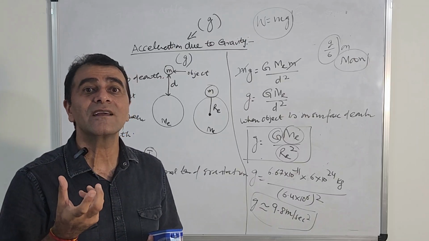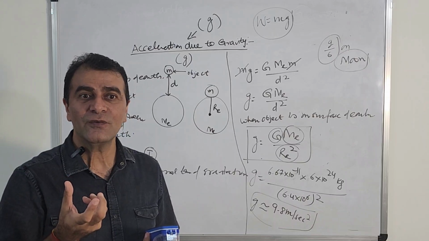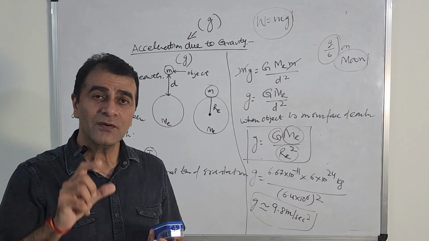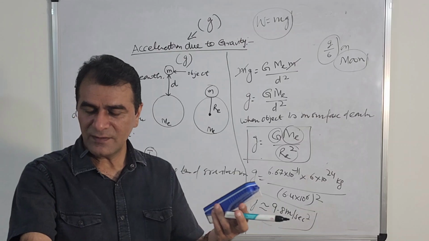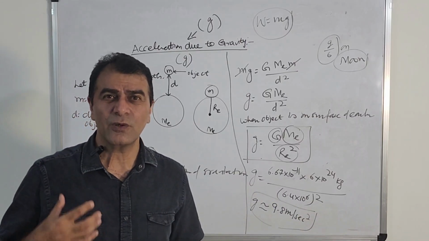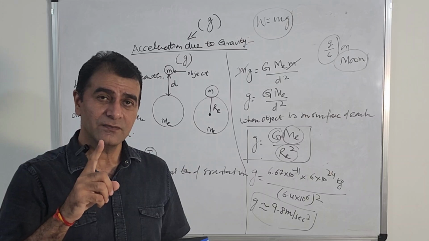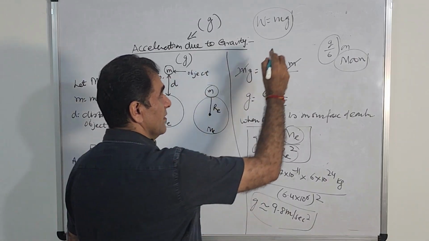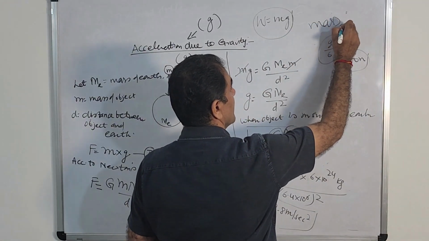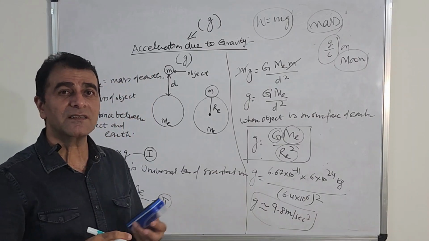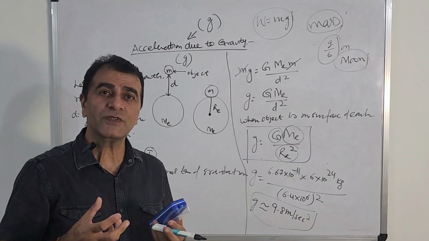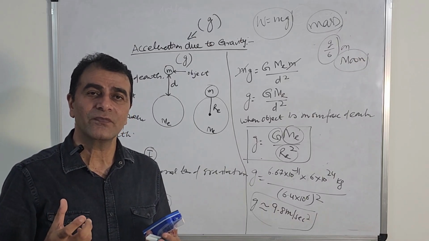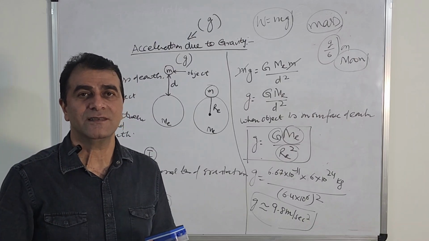So weight is a feeling of force with which something is attracted towards the center of earth. But one thing remains constant: your muscles, your powers, your body, your clothes. So there is something which remains constant, and that constant thing is called mass. In the next lecture, we will discuss this mass and weight, and we will prove that on the surface of moon, the weight is 1/6 of the weight on earth, right?